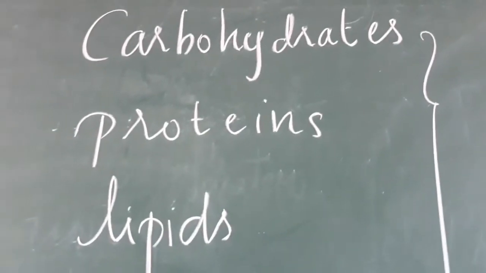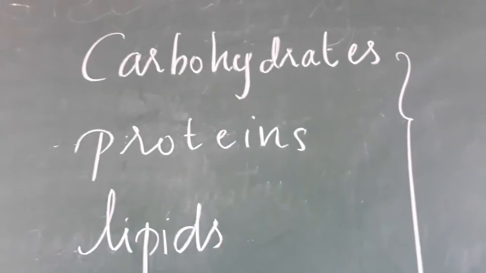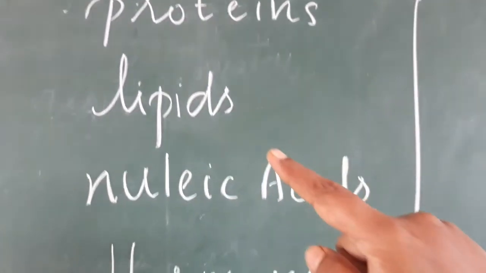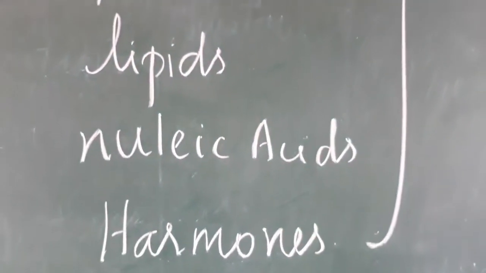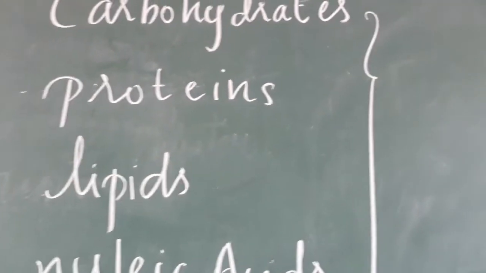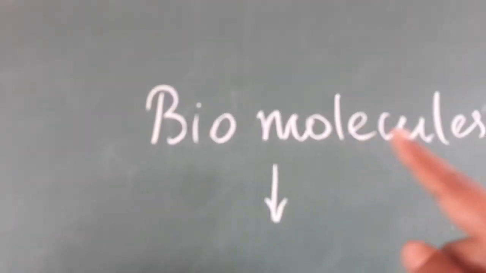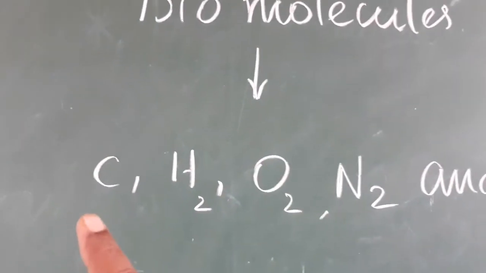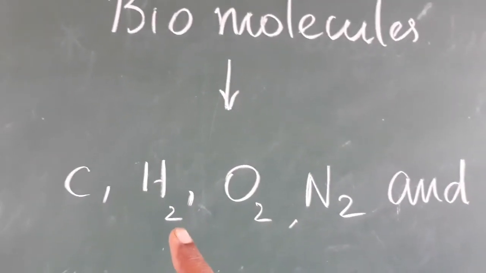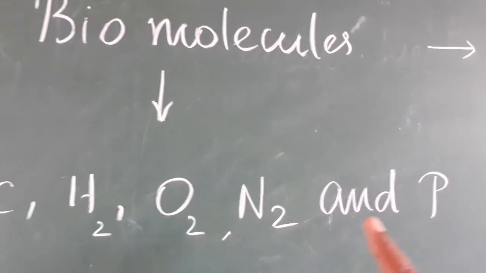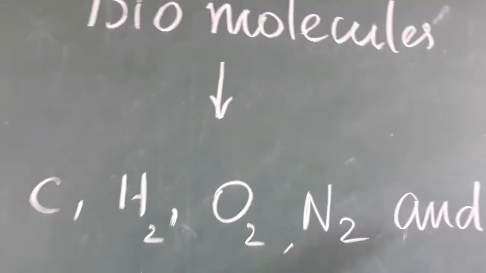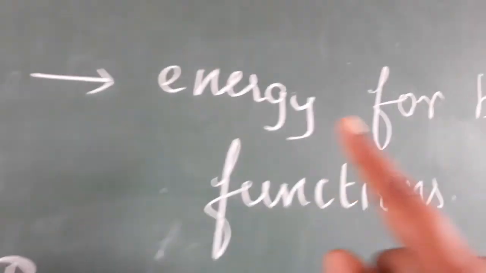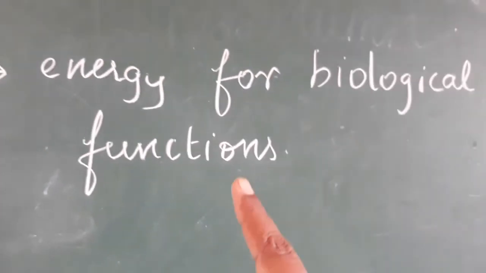Students, for normal functioning of our body, we need carbohydrates, proteins, lipids, nucleic acids, hormones. What are they? They are called biomolecules. Biomolecules contain elements like carbon, hydrogen, oxygen, nitrogen and phosphorus. Because of these elements, the biomolecules provide energy for the biological functions.